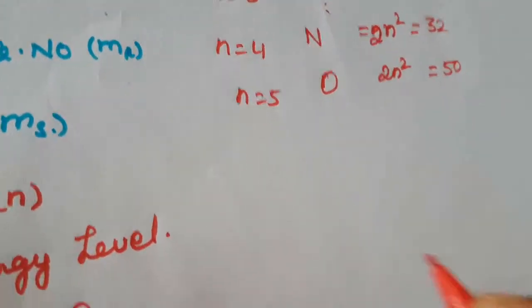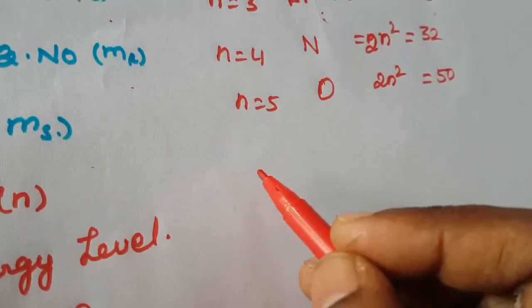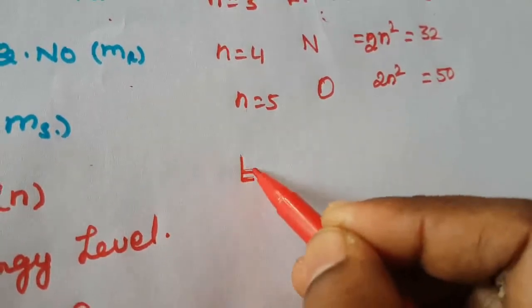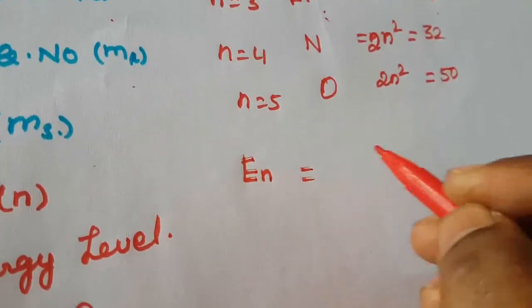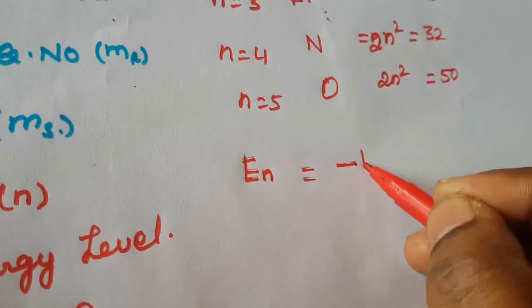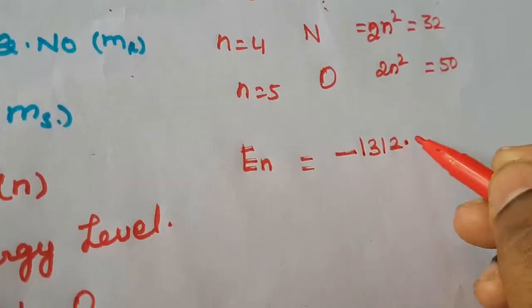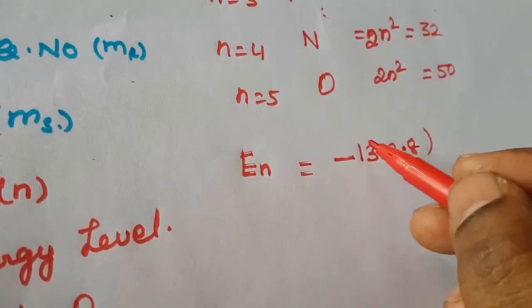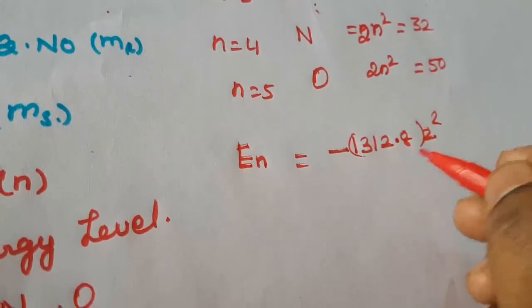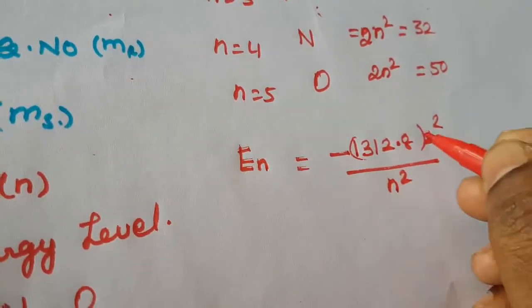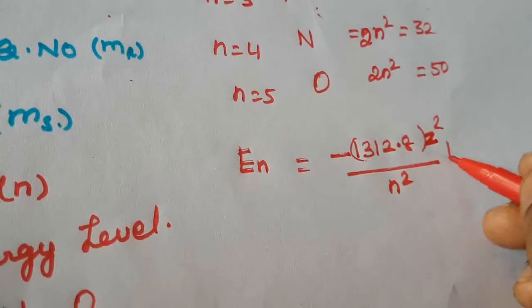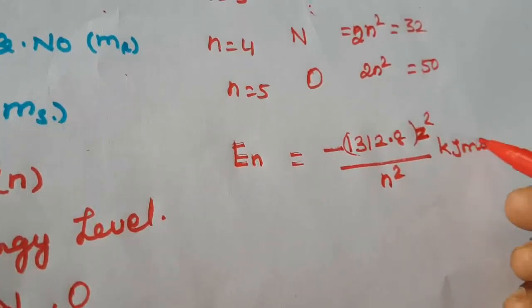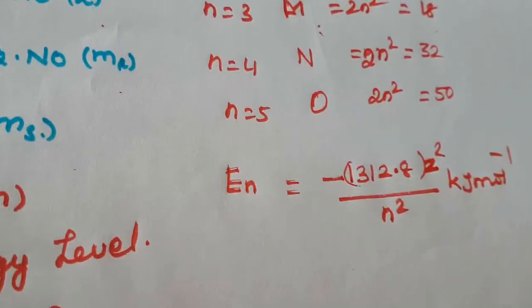So another one is, what does n give? The energy. That is the energy of the electron, En. So what is En, the energy of the electron? From the previous class, that is minus 1312.8 into Z square, the atomic number square, divided by n square, in kilojoule per mole. So this is another one.